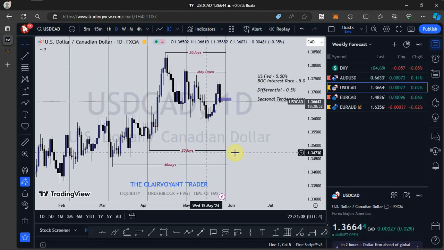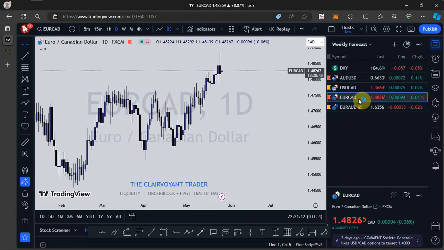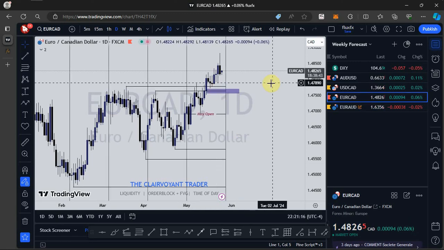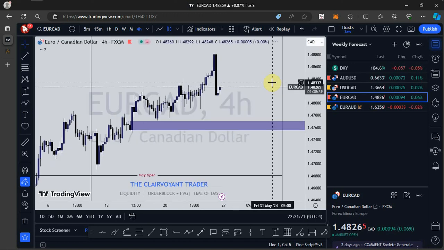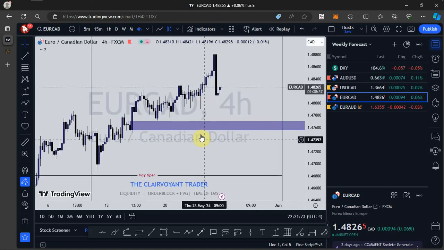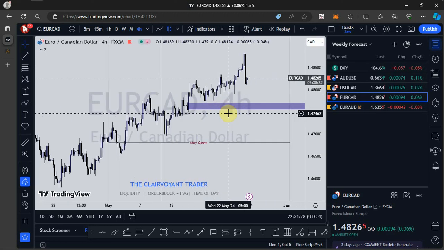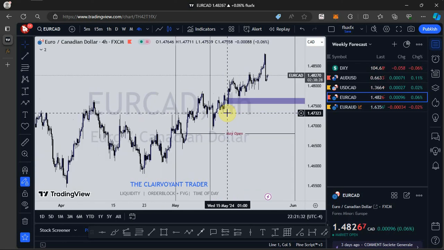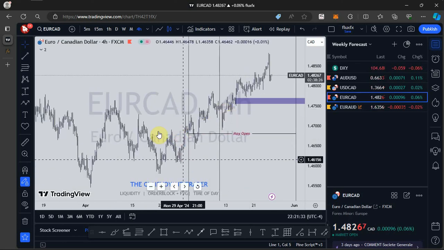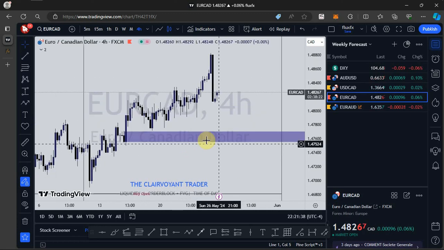Let's look at the next pair, which is EUR CAD. For EUR CAD, the daily doesn't really look so clean for me, so I'll switch to the 4-hour time frame. So this is the 4-hour time frame. As you can see, on a long term, EUR CAD is looking bullish. Price is respecting lows and violating previous highs, so that is a bullish order flow for me. But look at what happened recently.